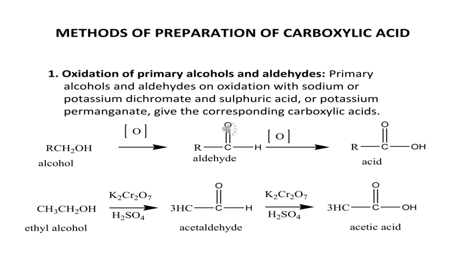Here is the example of ethyl alcohol. From ethyl alcohol, here the oxidation is carried out. We will produce acetaldehyde. Acetaldehyde on further oxidation gives acetic acid.